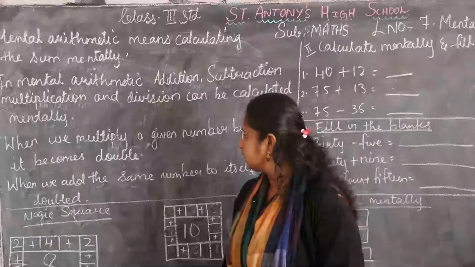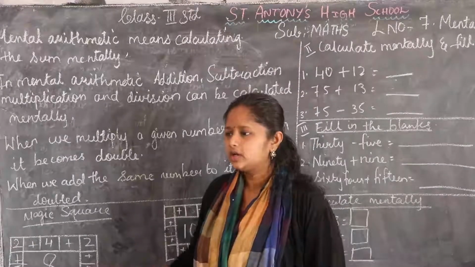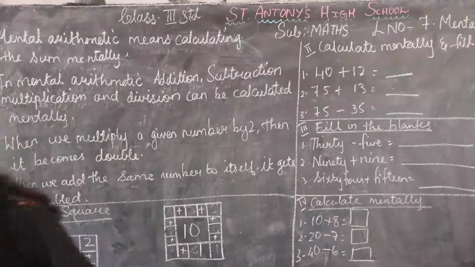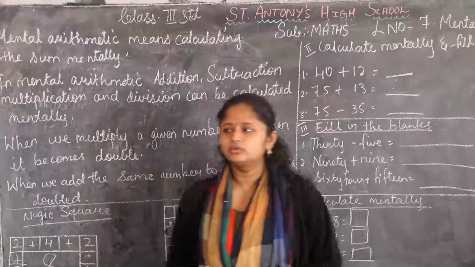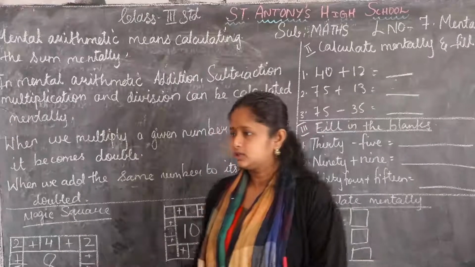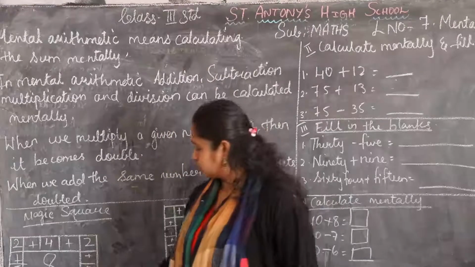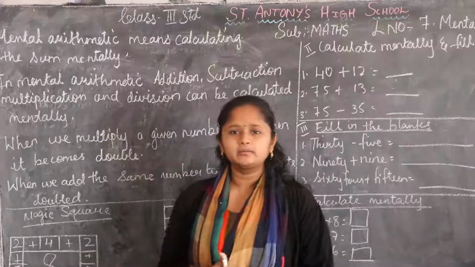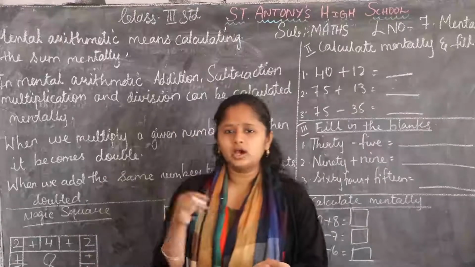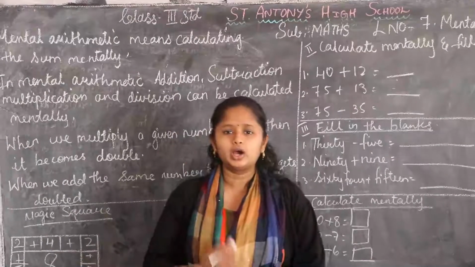Okay, for example, here is a sum. Magic square. Magic square doesn't mean magic. This we have to solve. How will you solve? See here. Now here number 8 is there in the square. To form this 8, how many numbers do we have to separate and add? To get this number, how many numbers do we have to add?